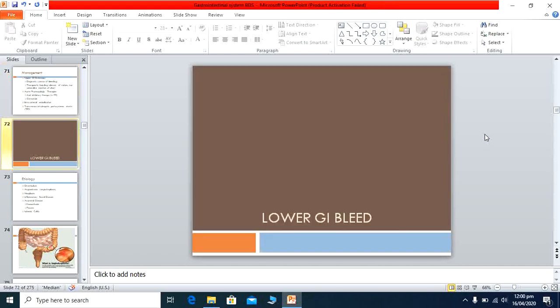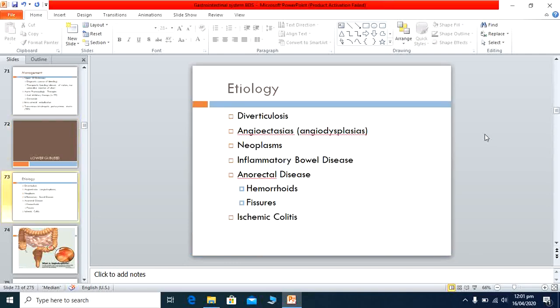Another is the lower GI bleeding. I have already told you the demarcation of where the lower GI starts. It starts from the second part of the duodenum where the ligament of Treitz is attached, and from here to the lower small intestine, then the cecum area, large intestine, transverse colon, sigmoid, and the anal canal. These are all the lower GI areas.